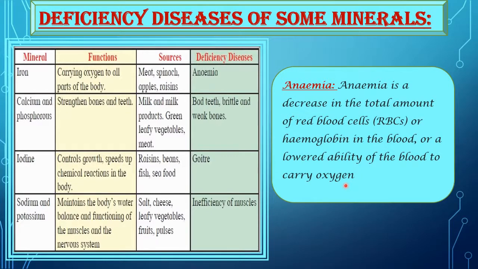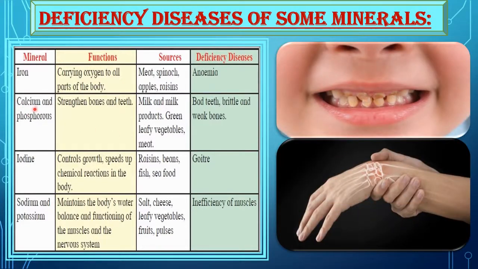Now the next minerals are calcium and phosphorus. The main function of calcium and phosphorus is to strengthen bones and teeth. And the sources from which we get calcium and phosphorus are milk and milk products, green leafy vegetables, meat. And the deficiency diseases caused are bad teeth, brittle and weak bones.